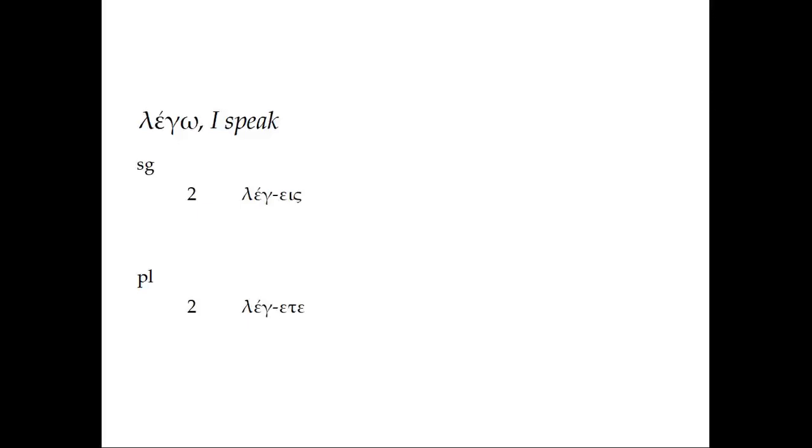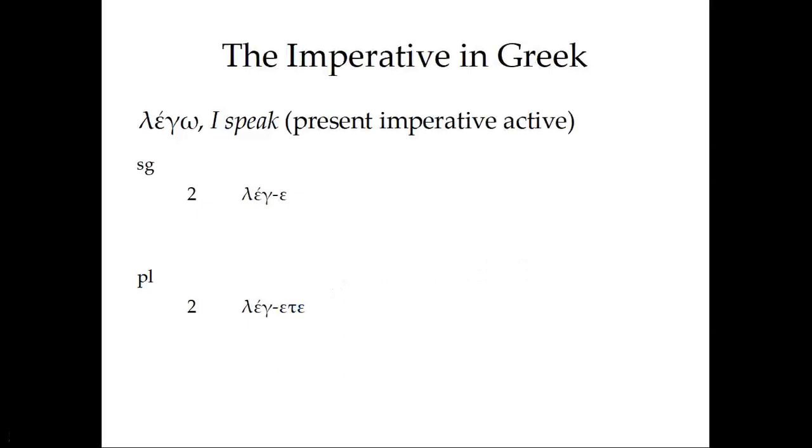And actually, we only have one new form to learn, because it's only in the singular that the indicative and imperative are different. Instead of leges, in the imperative, we get lege. That's the change. In the plural, it's actually the same as the indicative. So these are the forms of the imperative in Greek, of a verb like lega, I speak, in the present active. So again, the singular form is basically, in English, we would just translate this as speak. In the plural, again, speak.